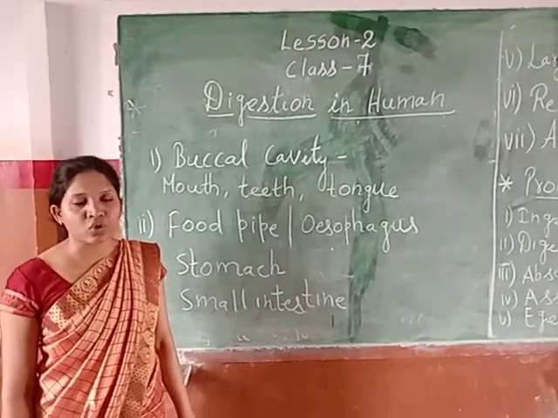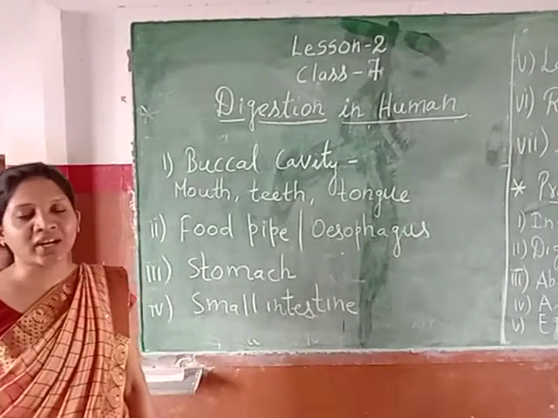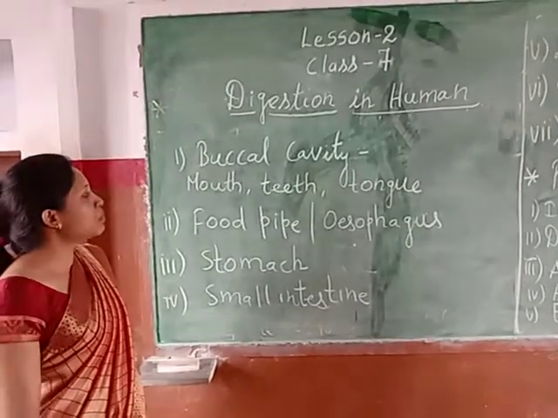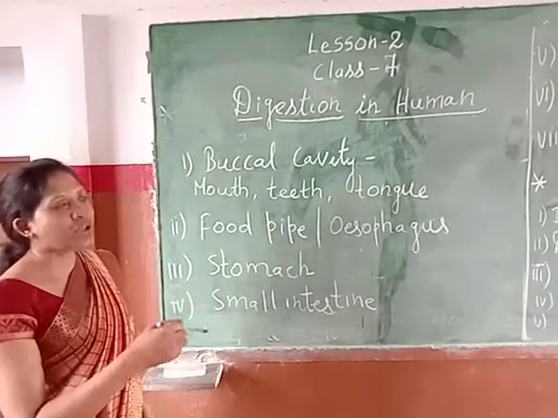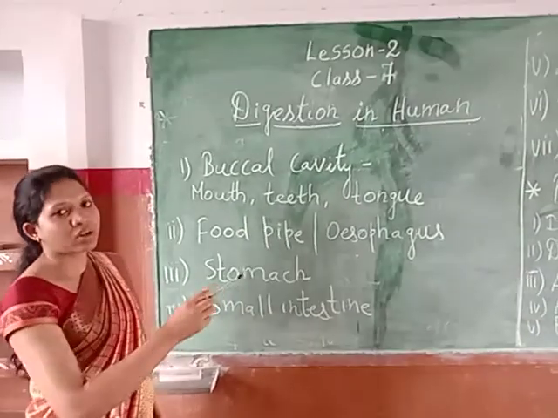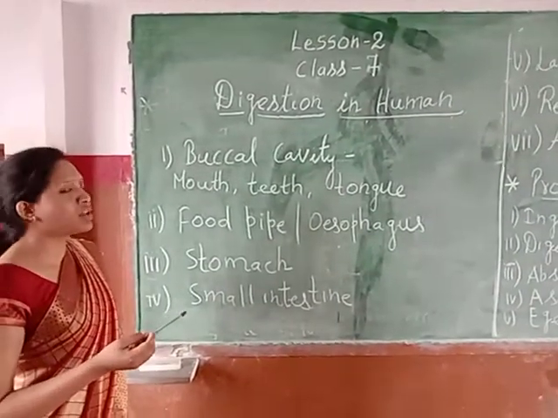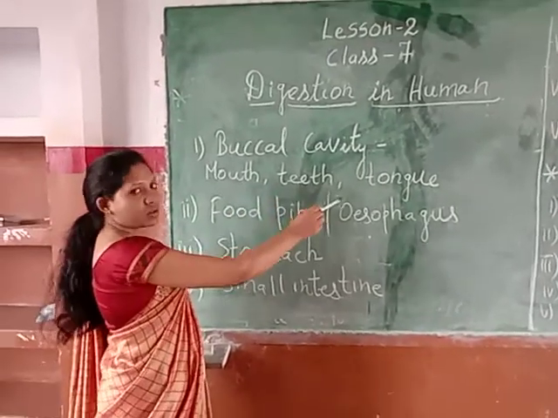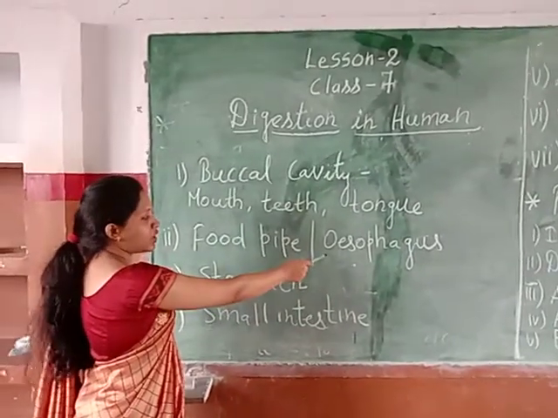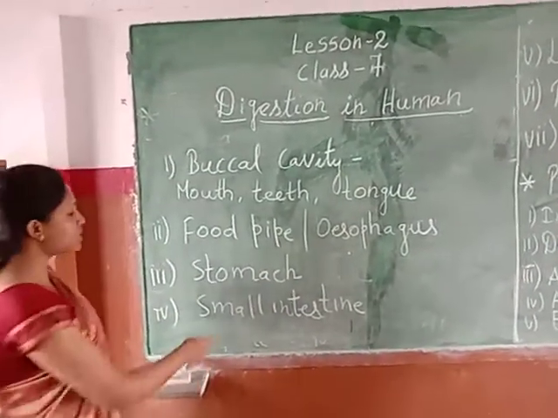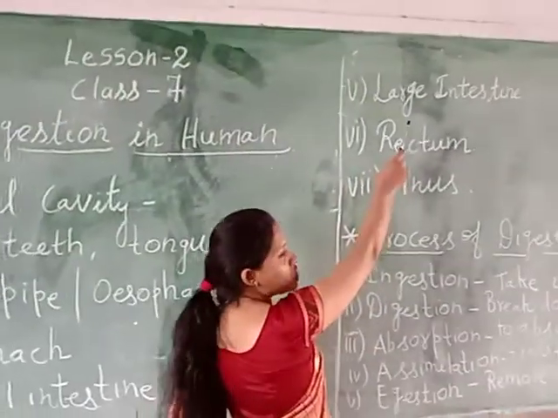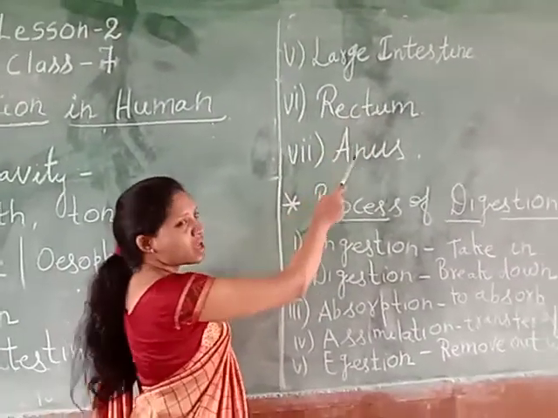Today I am going to explain the remaining topics of lesson number 2 for class 7, that is digestion in human beings. As we have studied in our previous lecture, there are various body parts involved. First, the buccal cavity, which includes our mouth, our teeth, our tongue. Next is the food pipe, which is also called the esophagus. Then the stomach, then small intestine, then large intestine, then rectum, then anus.